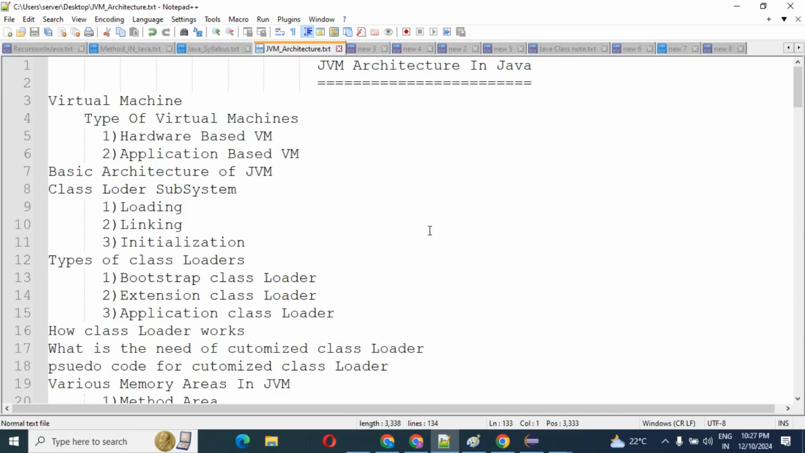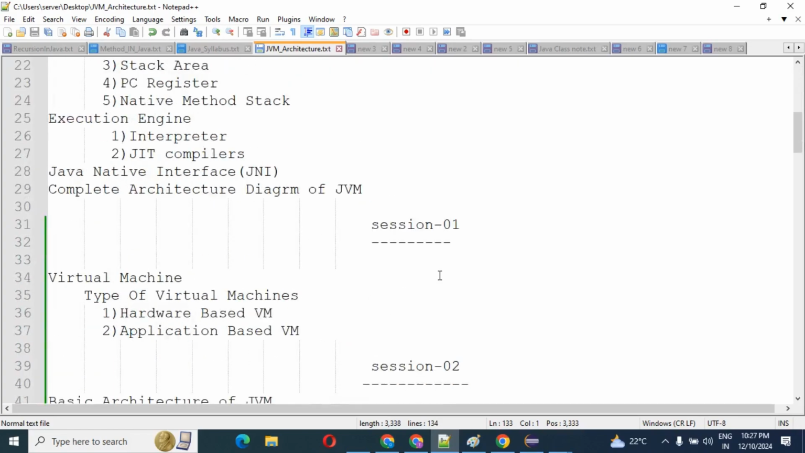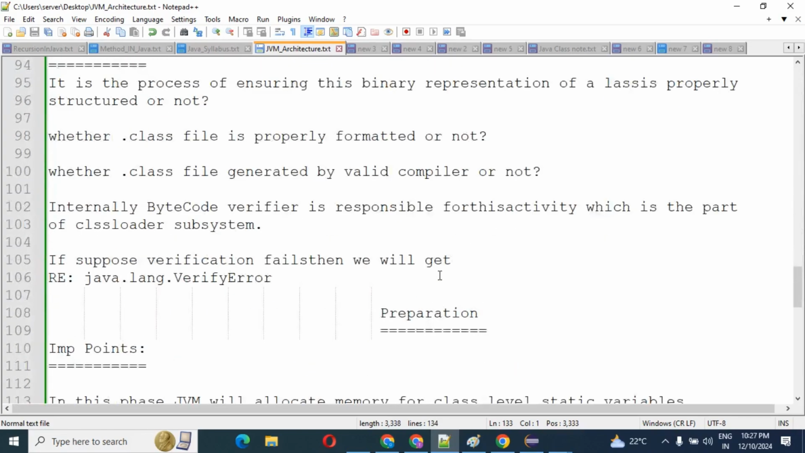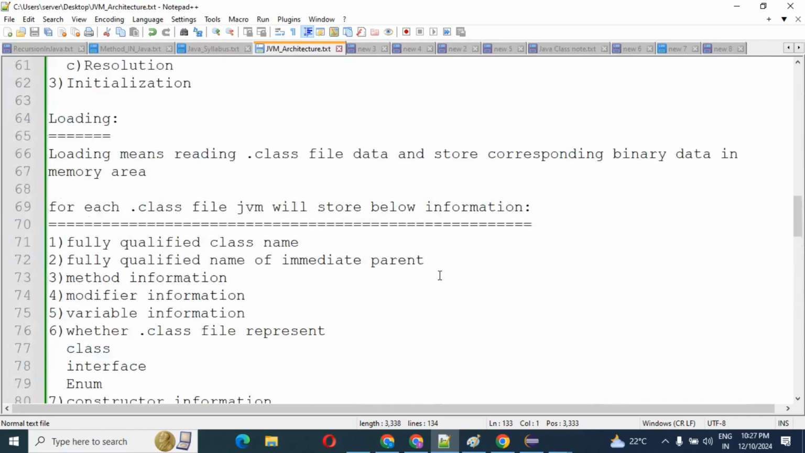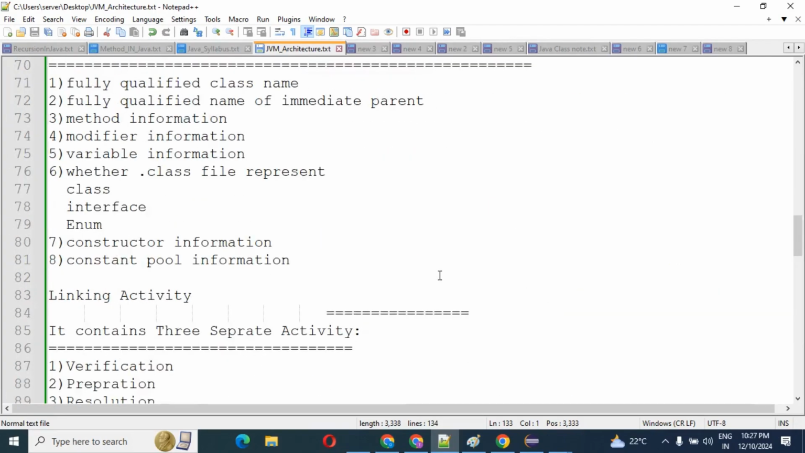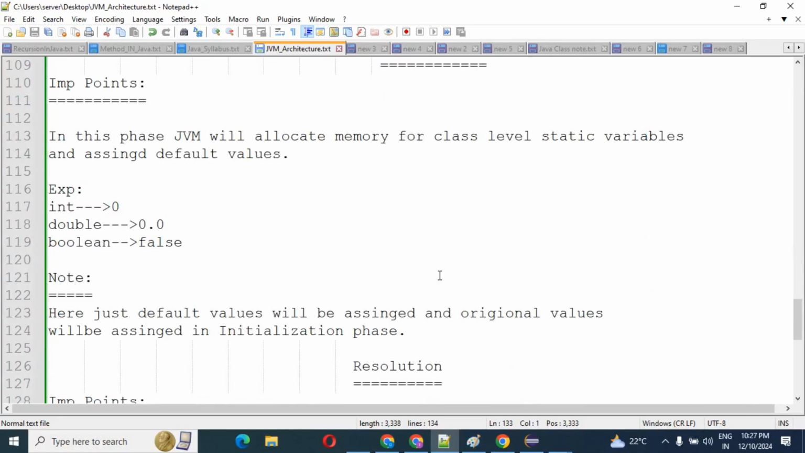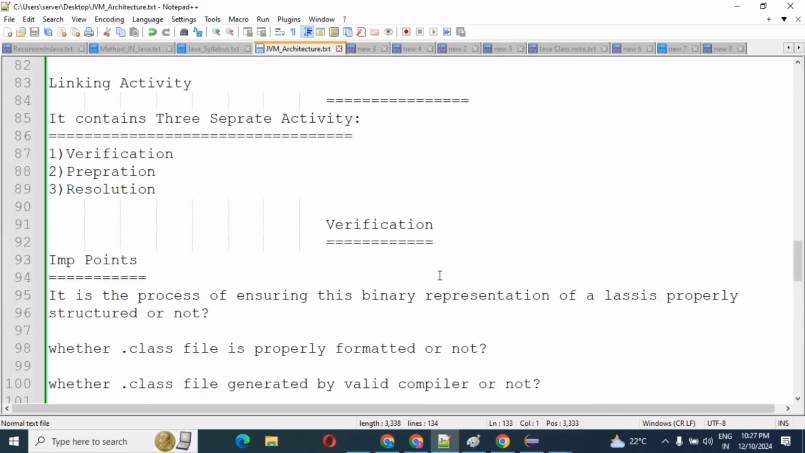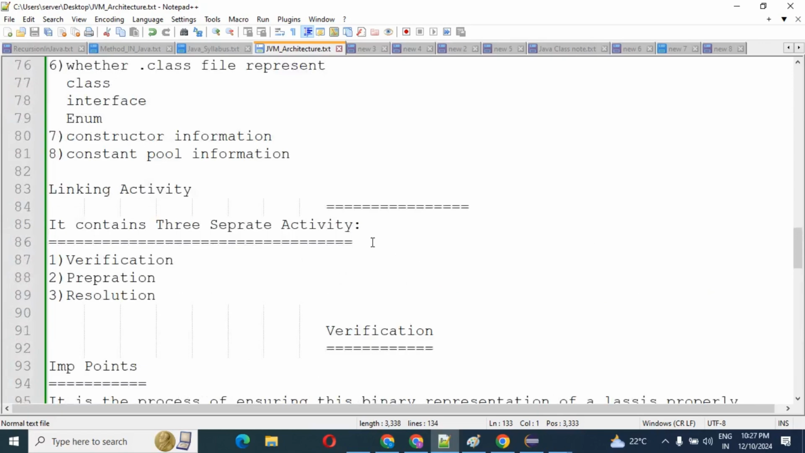So first I will explain what is linking and what these three parts are in linking. One second guys. So first I will explain what is linking. Linking contains three separate activities. First is verification, then second is preparation, then third is resolution.